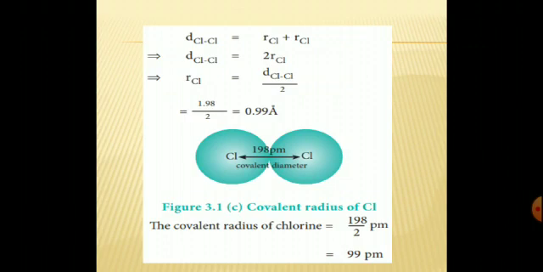Here the distance between two chlorine atoms is given, that is 1.98 Angstrom. You have to calculate the radius of chlorine. We know that the internuclear distance is equal to the radius of two atoms. So 2R(Cl) is equal to d(Cl-Cl). R(Cl) is equal to half the distance in the chlorine molecule. So 1.98 divided by 2 is equal to 0.99 Angstrom. In terms of picometers, you will get 99 picometers.